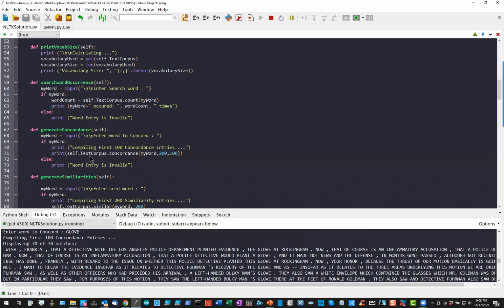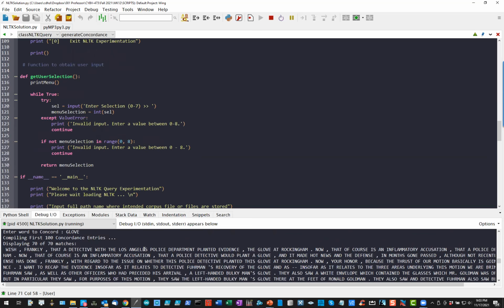Again, it's only a couple of lines of code here. We're using the text corpus, and we're using the function concordance. We're passing in the word that we want to concord and how long each line will be. In this case, there'll be 100 words before, 100 words after the word that was found, and then a maximum number of 100 occurrences. You can set those to whatever you want. So that's how you perform concordance.